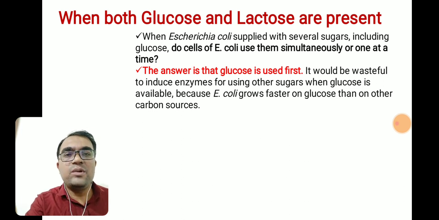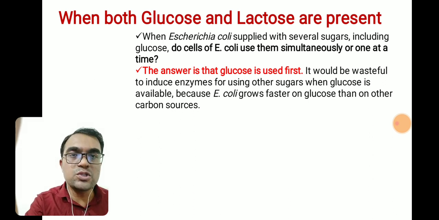If the cell can utilize glucose very easily, then why would the Escherichia coli cell utilize lactose? So the E. coli cell will prefer glucose in the presence of lactose, because the E. coli cell can grow faster on glucose. We know that for the utilization of lactose, E. coli first has to produce enzymes required for the degradation of lactose, and only then can the E. coli cell utilize lactose. This is not the case for glucose, isn't it?